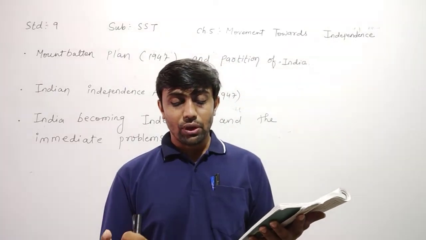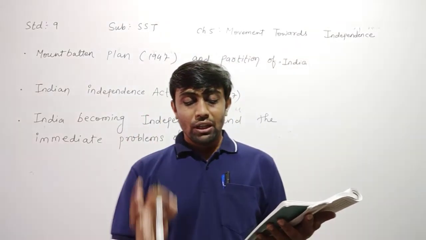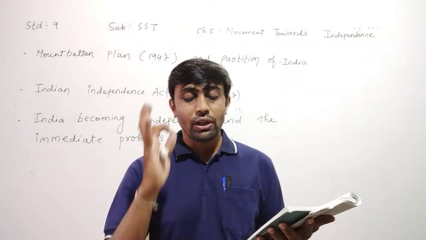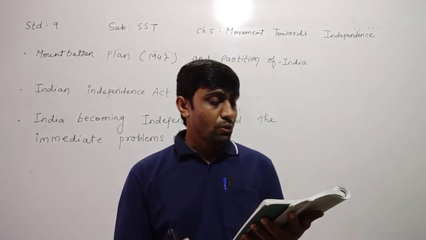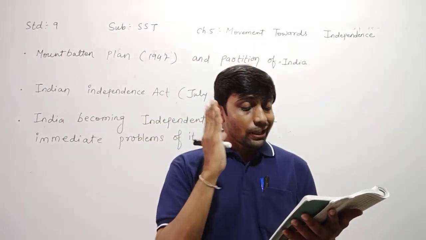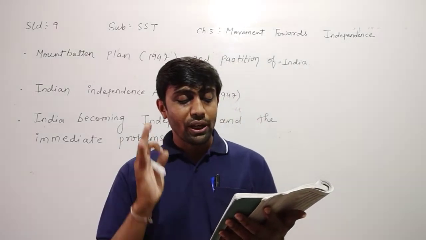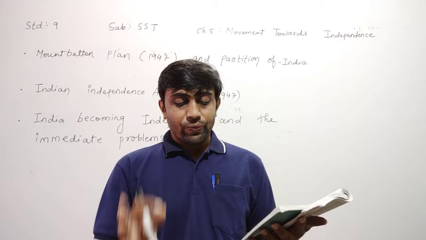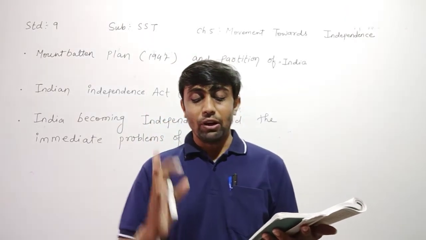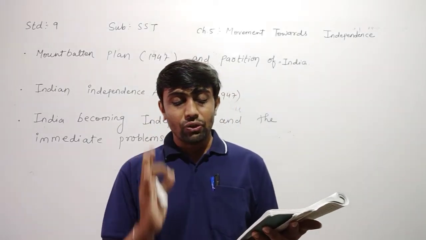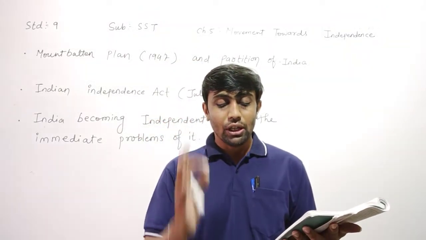Which one is the fifth one? Fifth, regarding public services and the arrangement of officers and administrative system. Sixth, demarcation of the international boundary on the eastern and western side of India to be fixed. Sixth, West Pakistan to the west of India and East Pakistan to the east, the international borders to be decided.